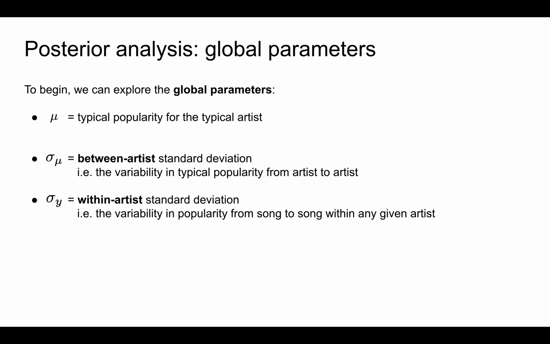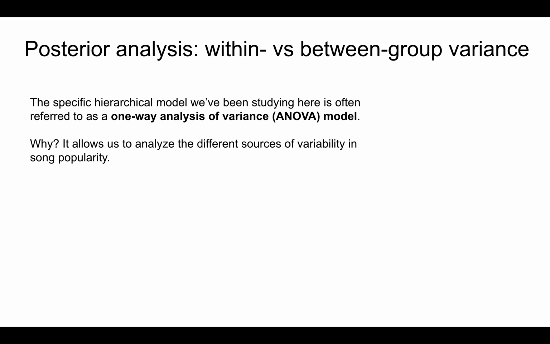In general, the analysis of mu is pretty straightforward. Yet the analysis and comparison of the variance terms, sigma mu and sigma y, is pretty unique to hierarchical models. Hence, the special name. Recall that the specific hierarchical model we've been studying here is often referred to as a one-way analysis of variance, or ANOVA model.